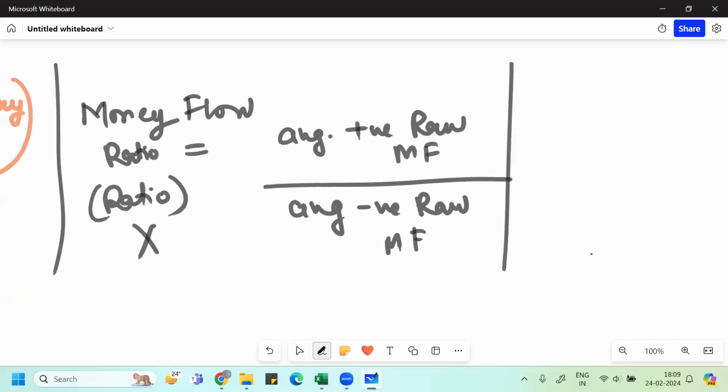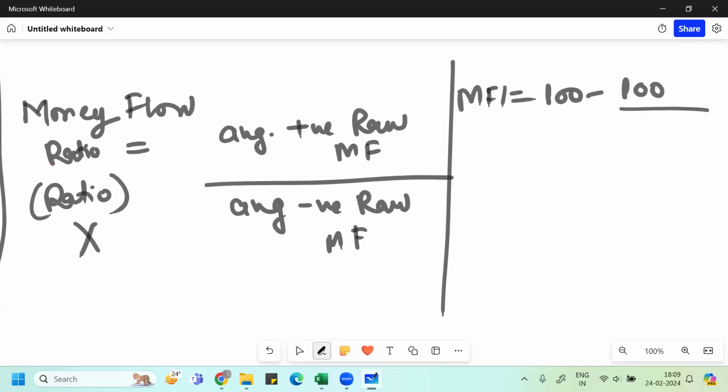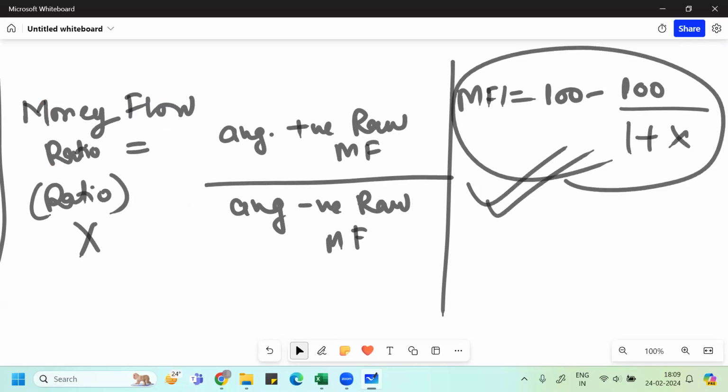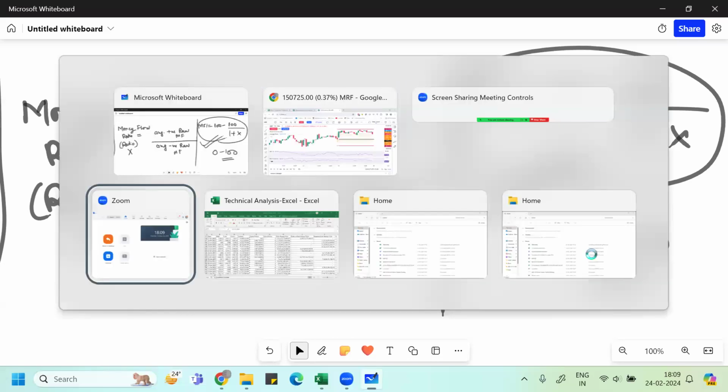Then we'll find MFI, money flow index, by the following formula: 100 minus 100 divided by 1 plus your money flow ratio. This will give you the MFI value, a value between 0 to 100. So for any stock, if you're getting a value lesser than 20, that means you should buy the stock, and if you're getting a value more than 80, you should sell the stock. Okay, now the same thing I've done on Excel also.